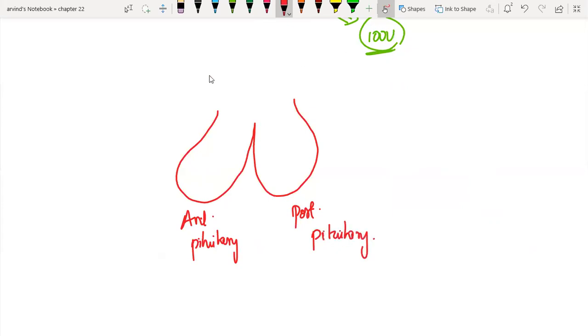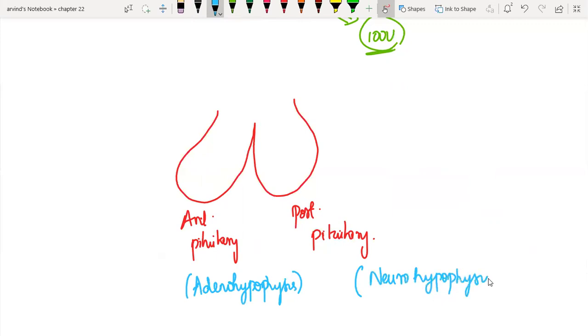Now, this anterior pituitary, in medical terms, we call it adenohypophysis, and the posterior pituitary we call it neurohypophysis. Adenohypophysis and then neurohypophysis.